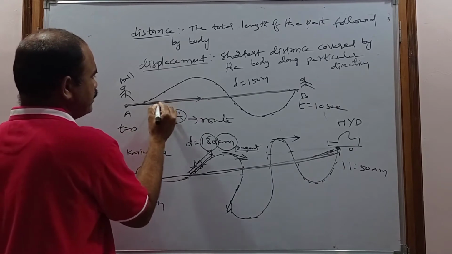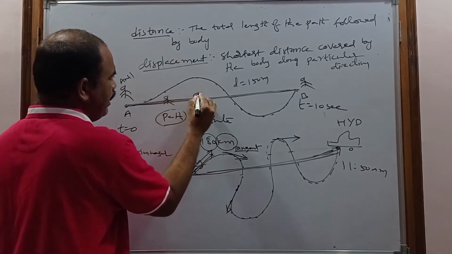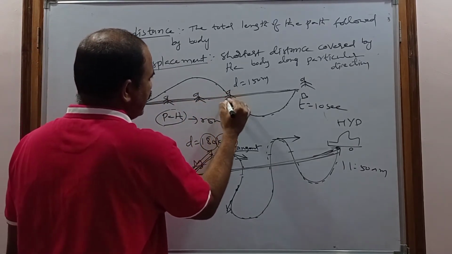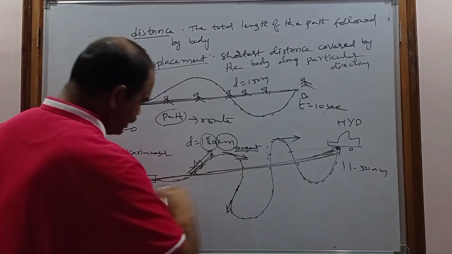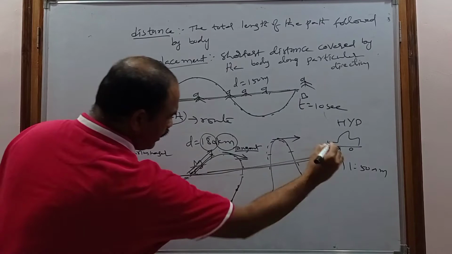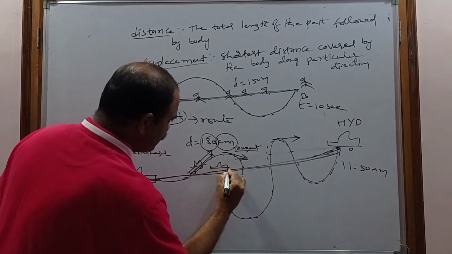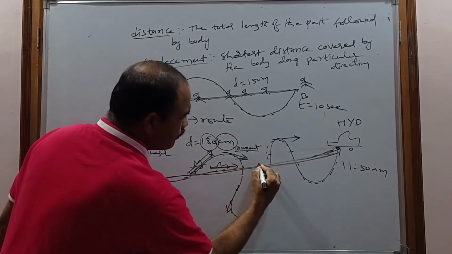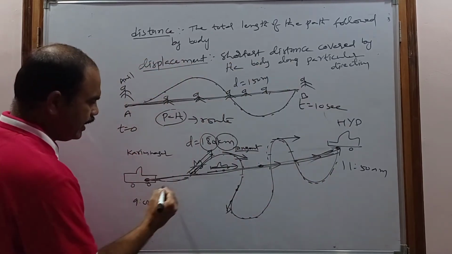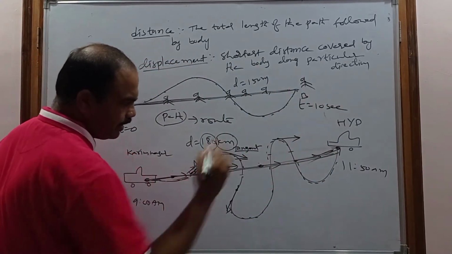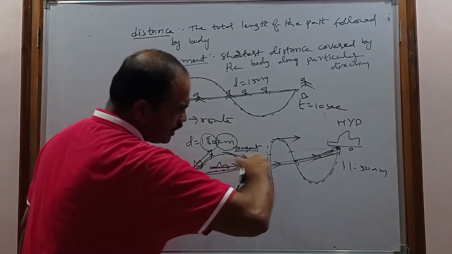For example, when this person is traveling along this path, his direction can't change. But if this car is traveling along this path, observe, if a tangent is drawn along this straight line path, it always contains the same direction.